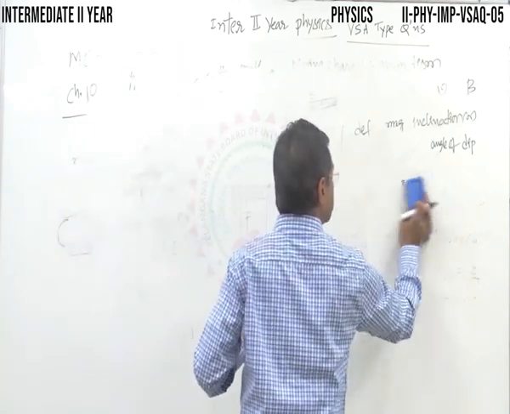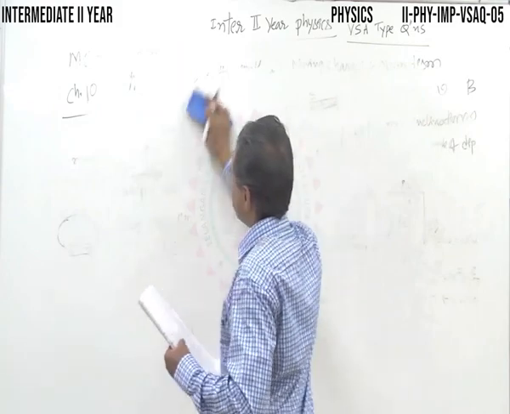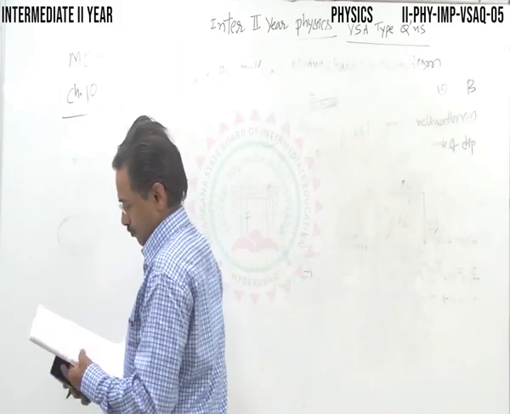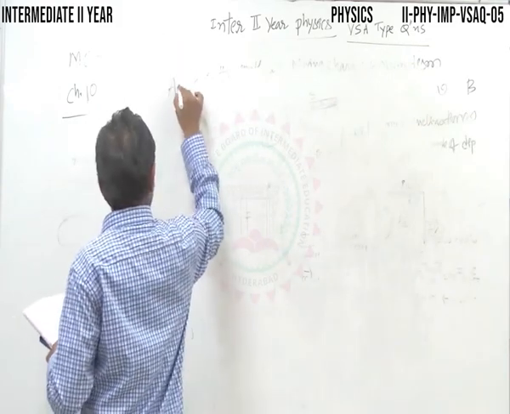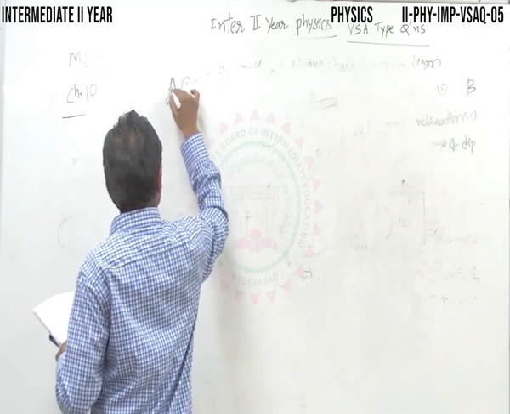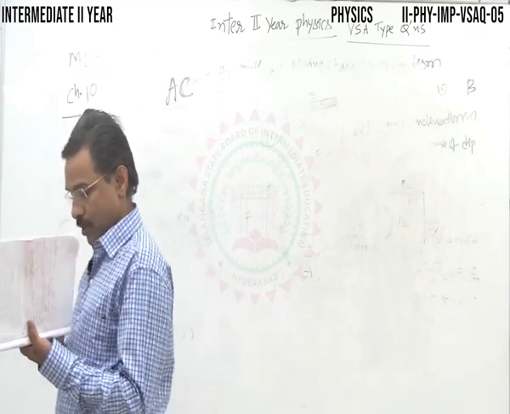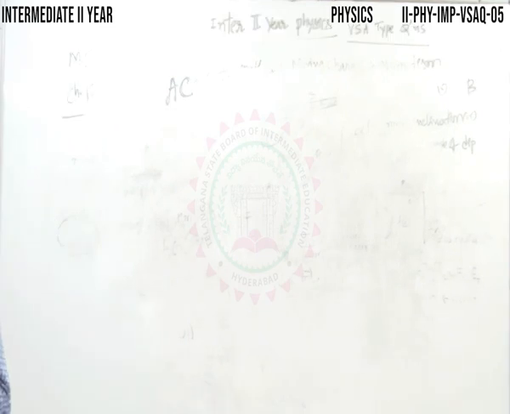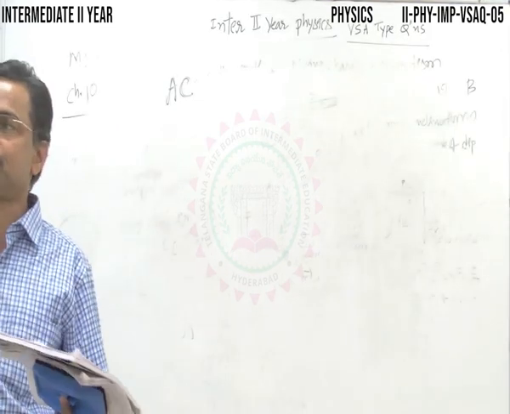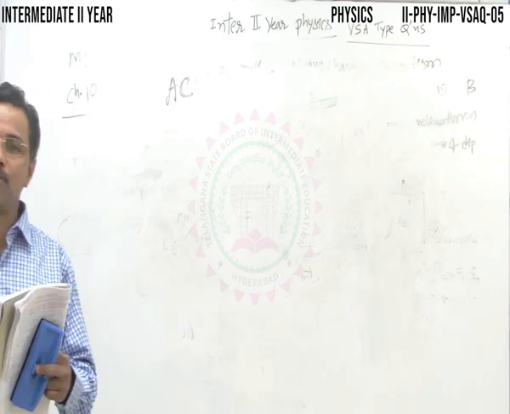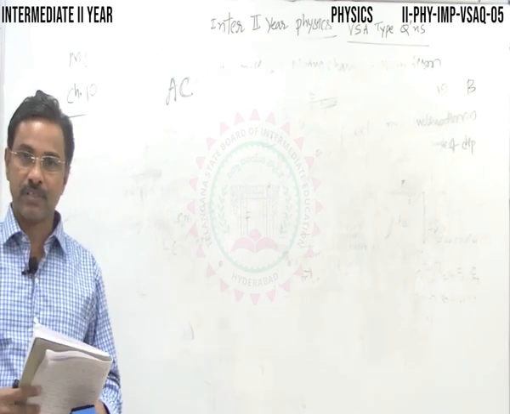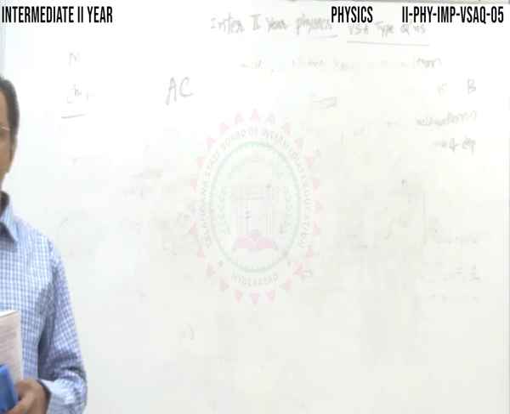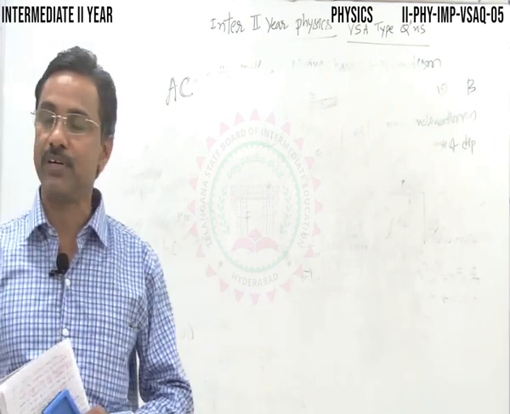Alternating current, AC. As you are familiar, electric power is generated in the form of alternating current, a time varying, fluctuating current, unlike DC current. AC has a lot of advantages.